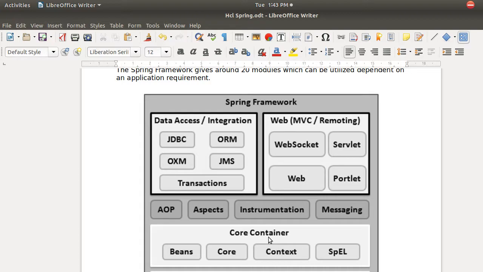So if somebody asks you what Spring is, Spring is a framework of frameworks. If you take Spring, it is a collection of frameworks. It has a separate framework for doing web services, a separate thing for web application development, and there is something called the core container. For each and every specific implementation, there is a specific module which is created in the Spring framework. So name the application that you want to work on.